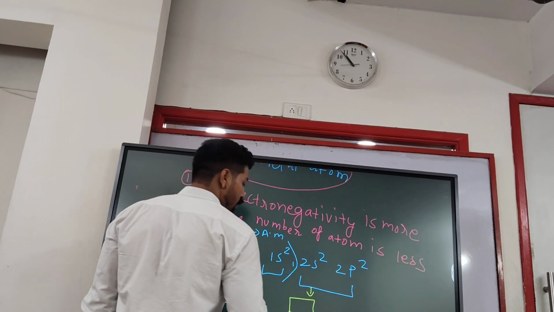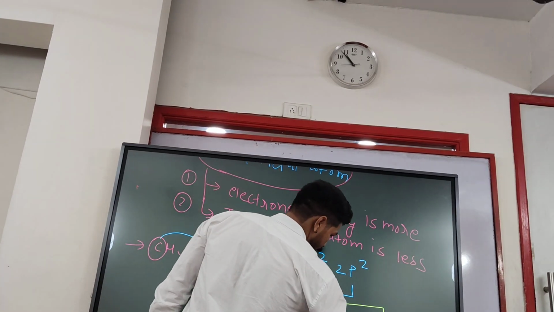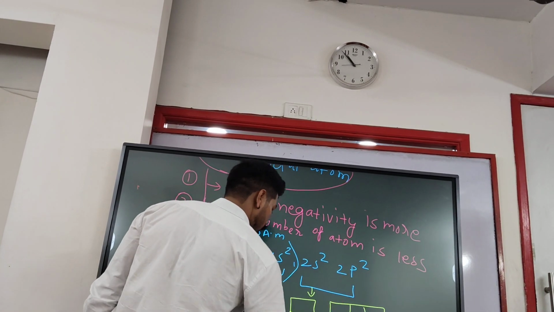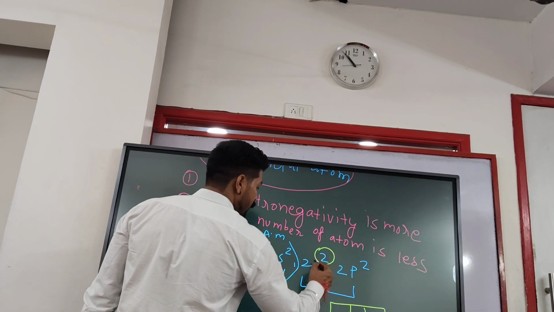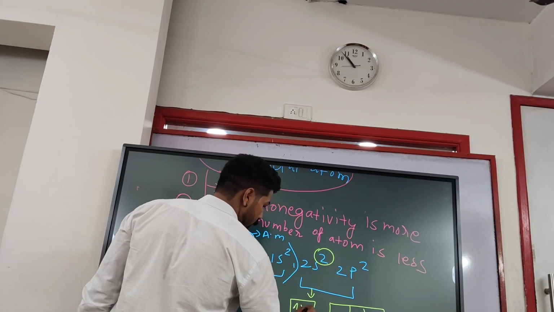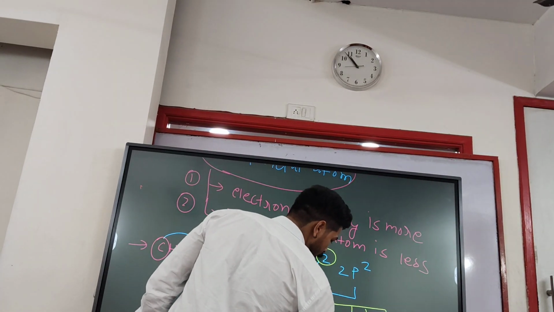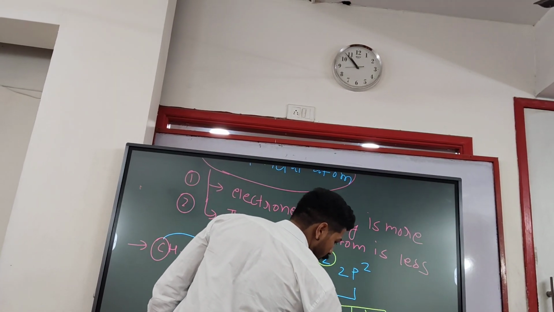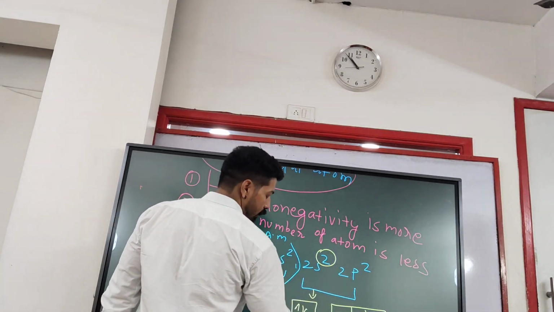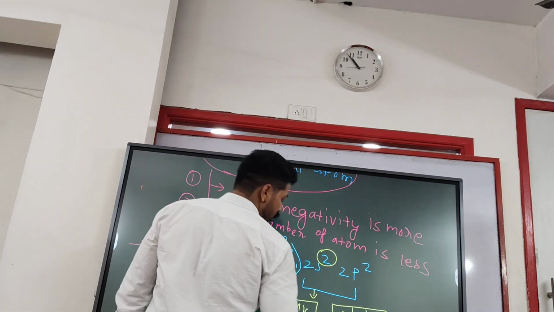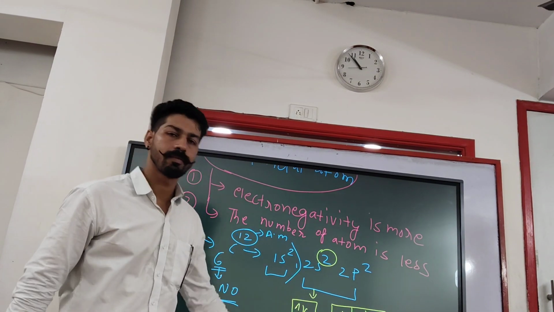So this is the 2s orbital, and this is the 2p orbital. And here 2 electrons are there, so we can put them in opposite directions. And in 2p we can write here px, py, and pz, and we can put electrons into the orbitals like this.